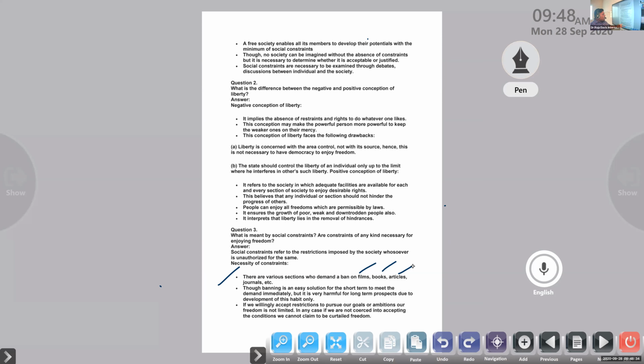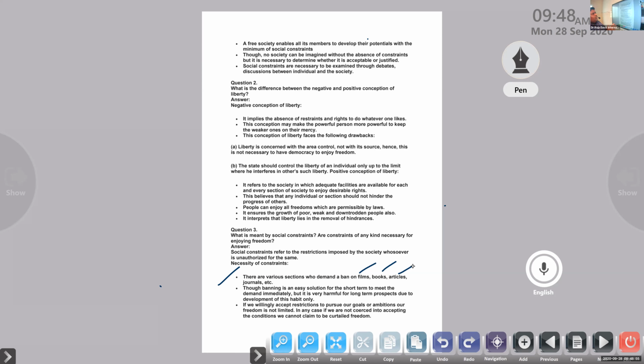But it is very harmful for the long-term prospects due to the development of this habit. So we know that we want development not only for today but for tomorrow and for the days after. So when some people are banning books, films, articles and journals, a particular way towards knowledge is blocked there. Clear or not? So for a short time we can do that.